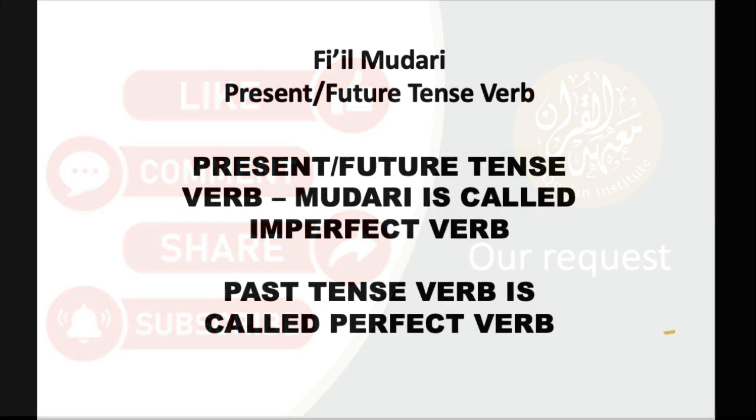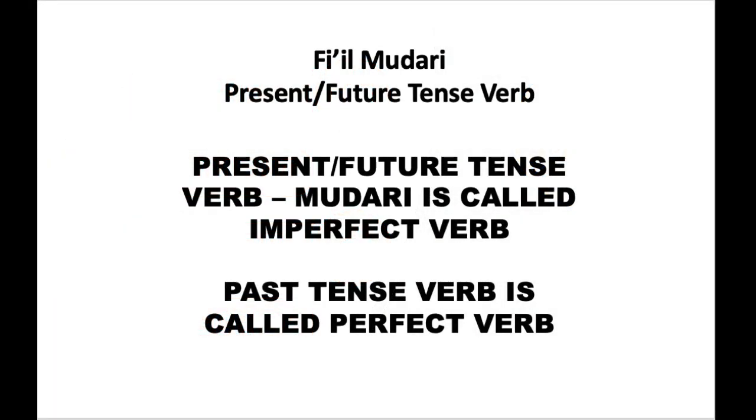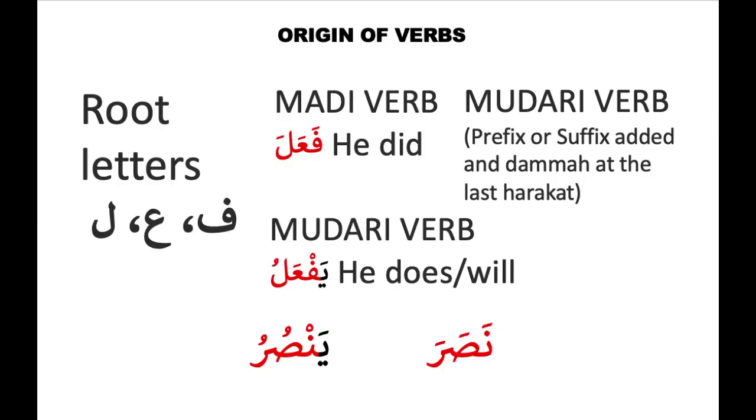Our discussion topic today is fi'l mudari, the present or future tense verb. Please note, the present or future tense verb, or mudari, is called the imperfect verb, and the past tense verb is called the perfect verb. In order to understand mudari, we need to understand the past tense verb, or madi chart, and how this is originated.